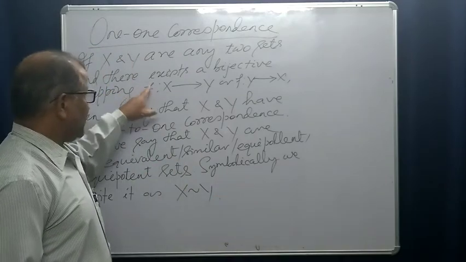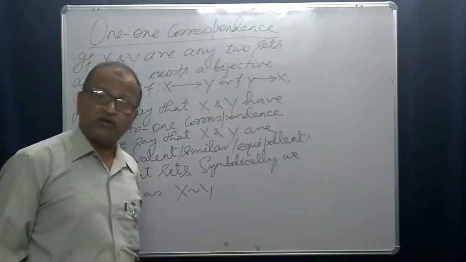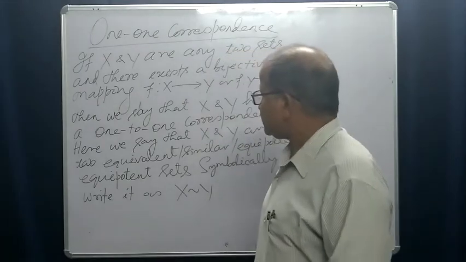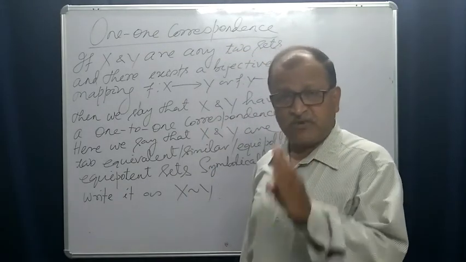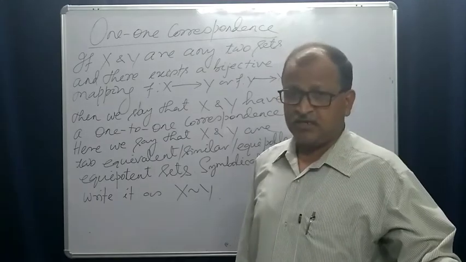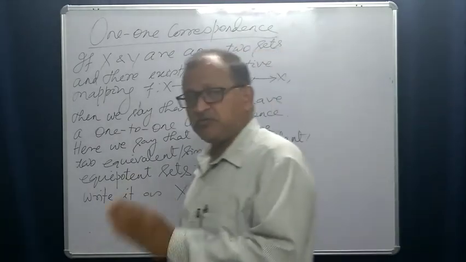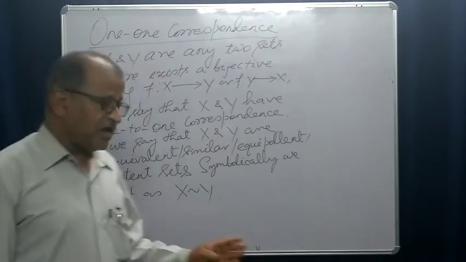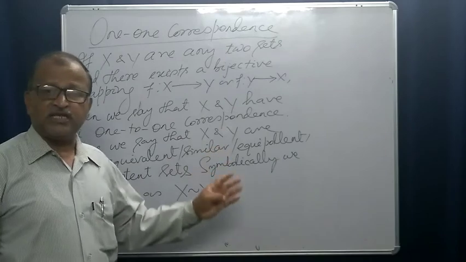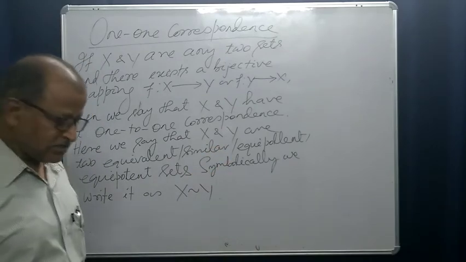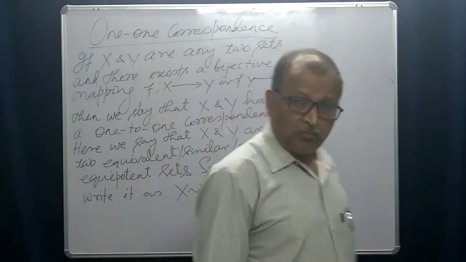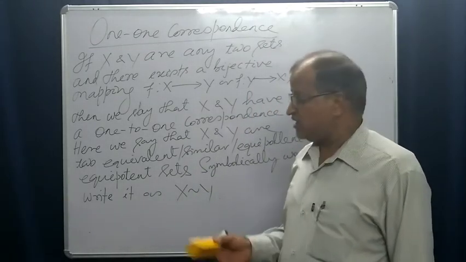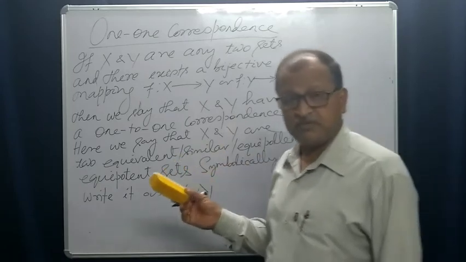If there exists a one-to-one correspondence, which means if there exists a bijective function from one set to another set, we say that these two sets have a one-to-one correspondence, right? And we say that these two sets are equivalent sets or equipotent sets or similar sets. Yes, this is a very important concept.